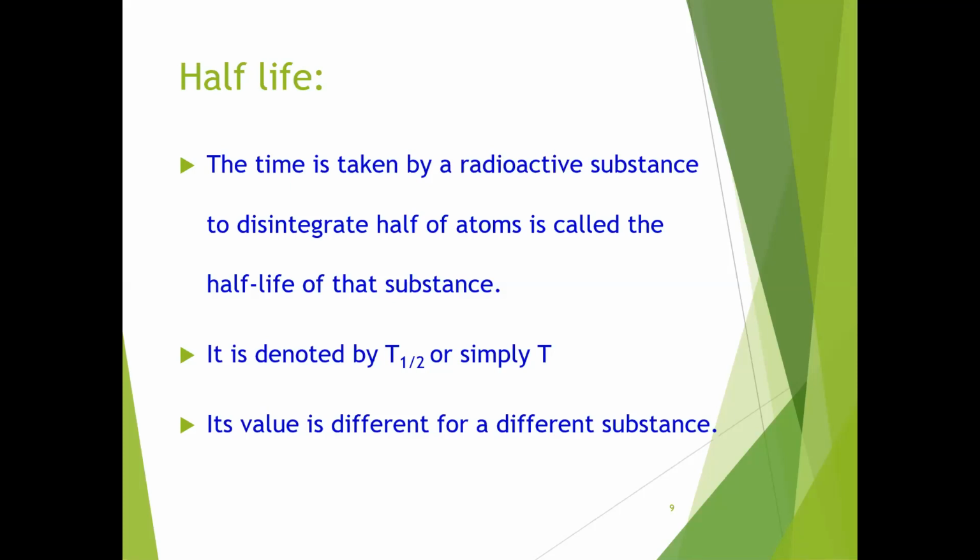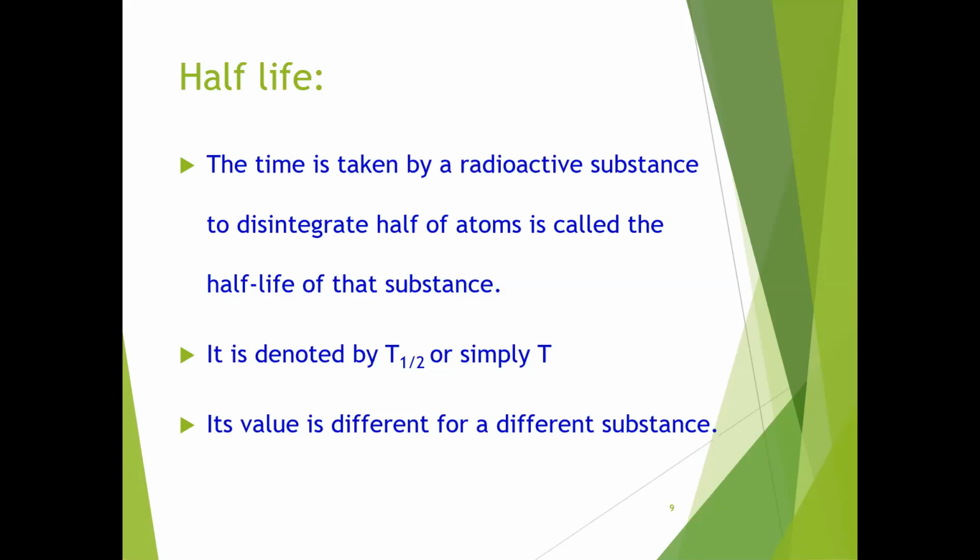If the number of atoms is n0, after one half-life it becomes n0 by 2. After another half-life, n0 by 2 becomes n0 by 4. After each further half-life, it becomes n0 by 8, n0 by 16, n0 by 32, n0 by 64. Like that, after each half-life, the number of atoms present becomes half. That is called the half-life.